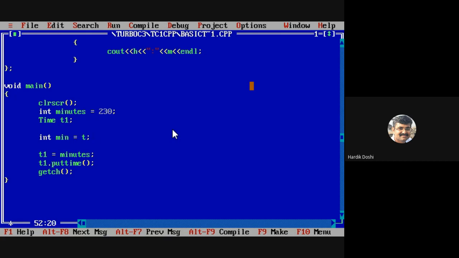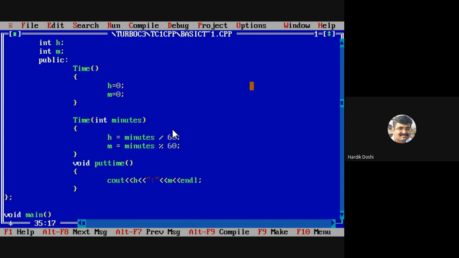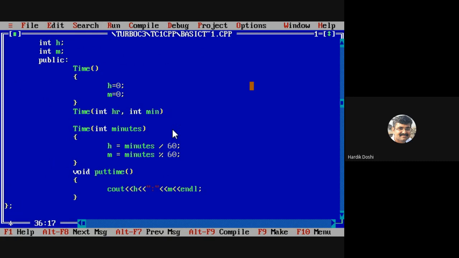Let's say I take T2 and I'm writing one more constructor, Time, in hours and in minutes.